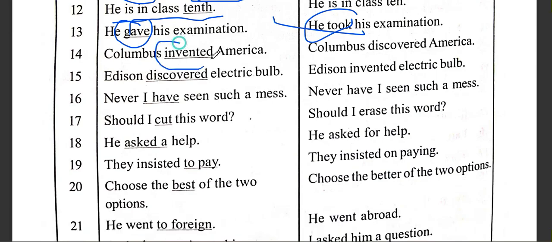Columbus invented. Invention and discover, I think you're aware of these two things. Invention, when you make something new that did not exist earlier. Discover, something which already existed but nobody was aware of that, and you revealed it. So Columbus invented, wrong. Columbus discovered. Edison invented.